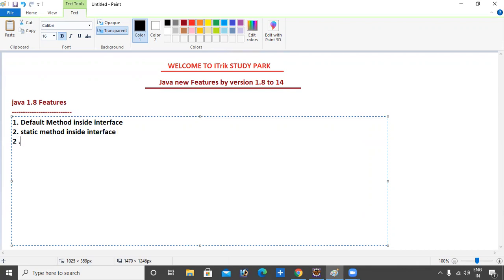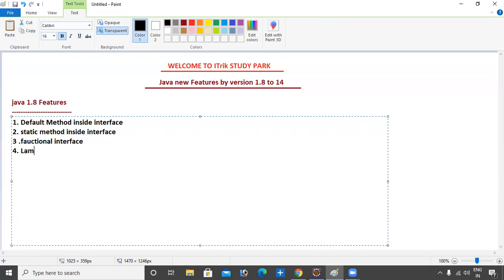The third feature is functional interface. The fourth feature is lambda expression.